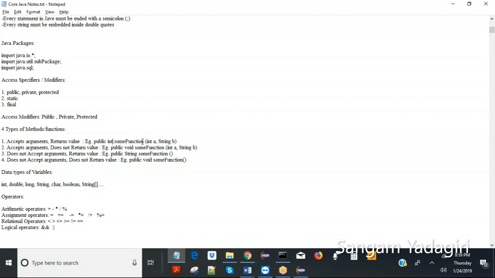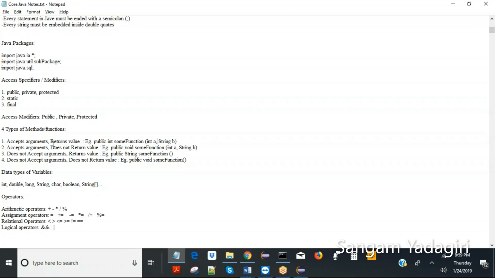And it is accepting two arguments. On the left side is the return type, on the right side the argument list. There will be only one return type, but there can be many arguments, and every argument is separated by a comma. So int a and String b are the two arguments.